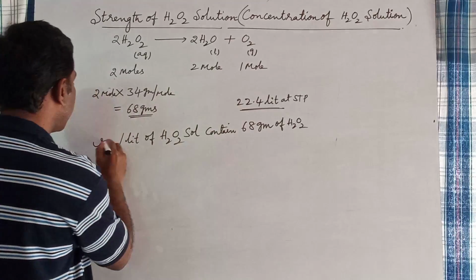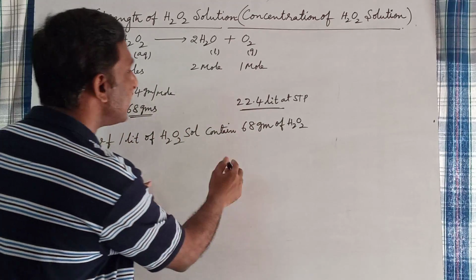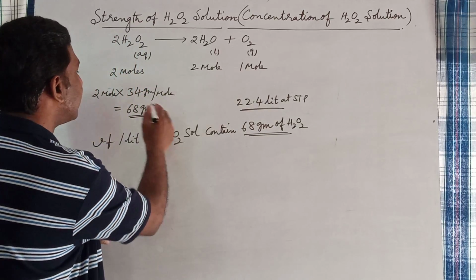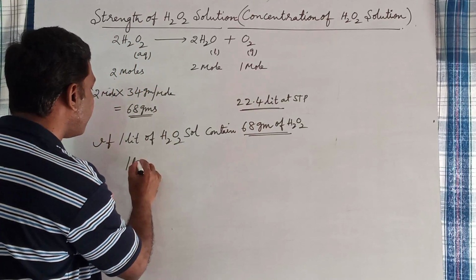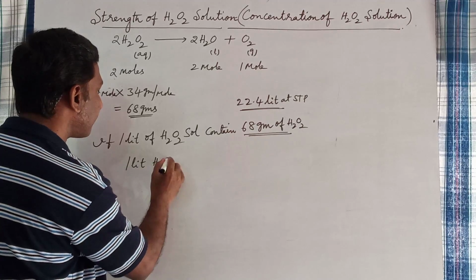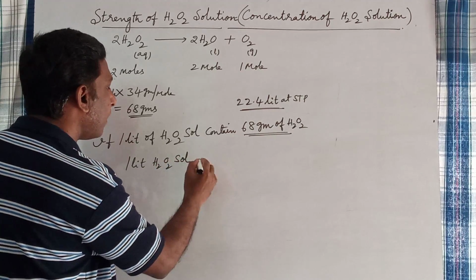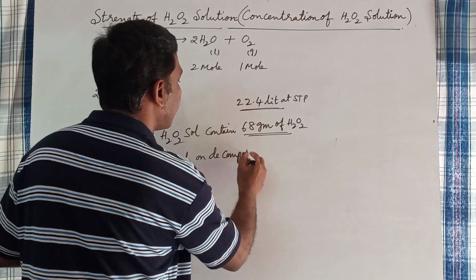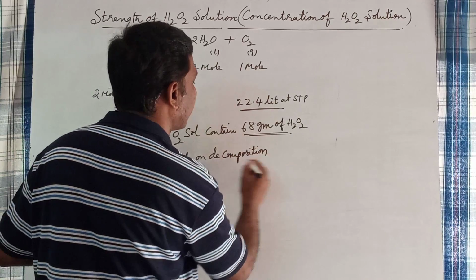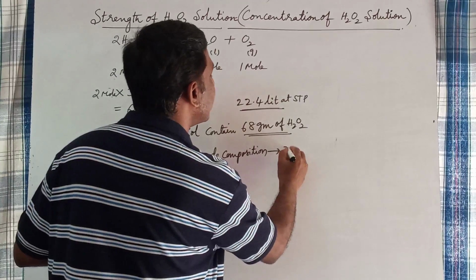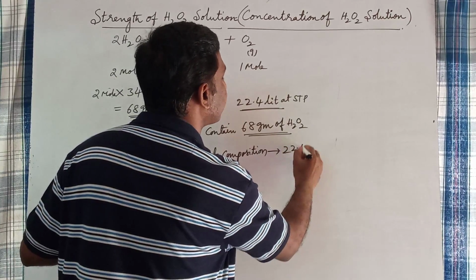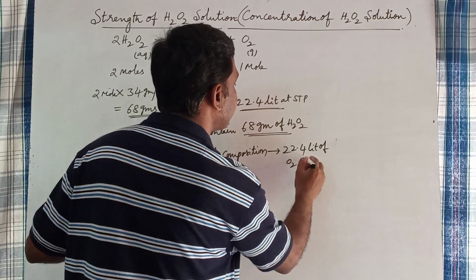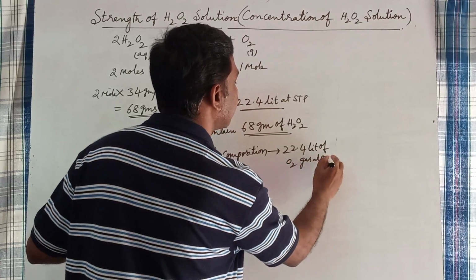If 1 liter of H2O2 solution contains 68 grams of H2O2, then 1 liter of H2O2 solution on decomposition produces how much volume of oxygen gas? 22.4 liters of O2 gas at STP.